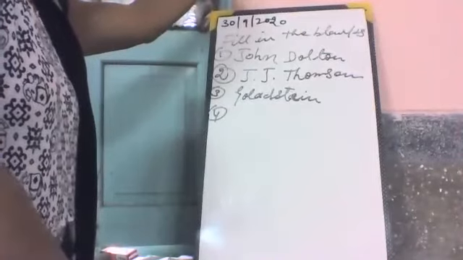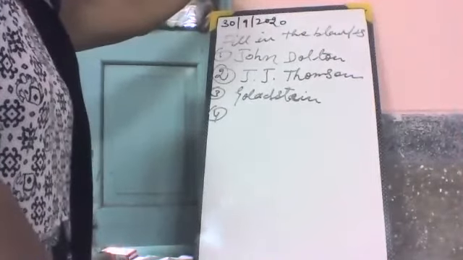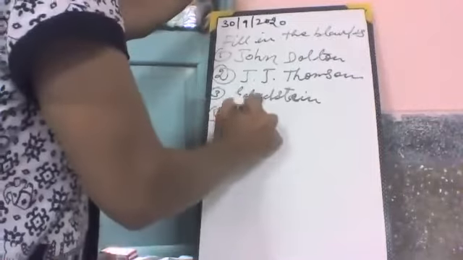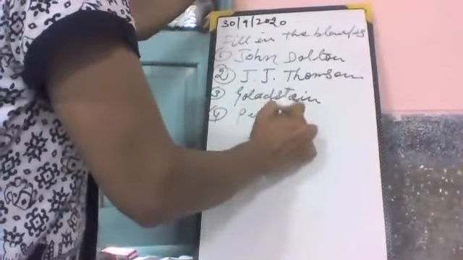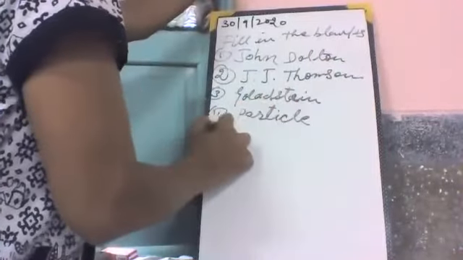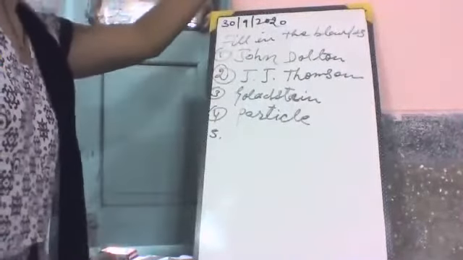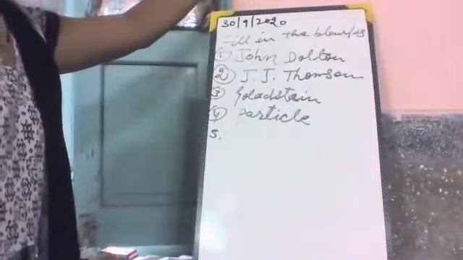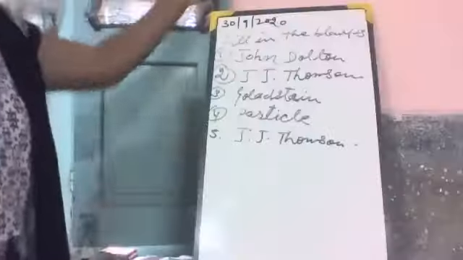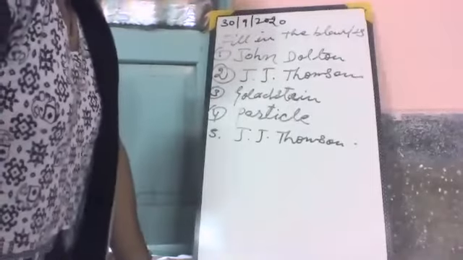The fifth one is, the plum pudding model was given by J.J. Thomson. These are the answers of the fill in the blanks.